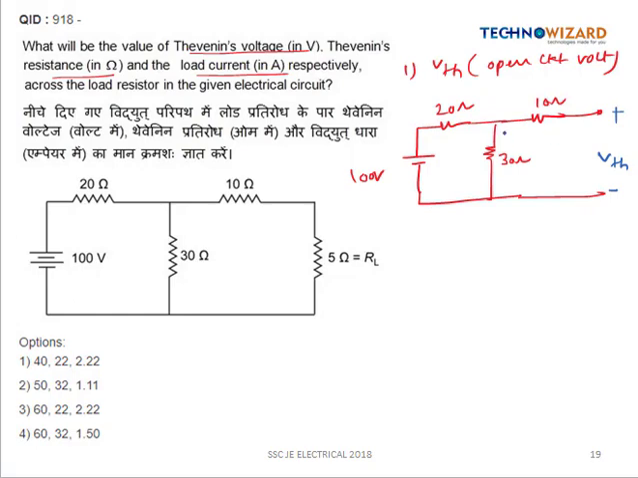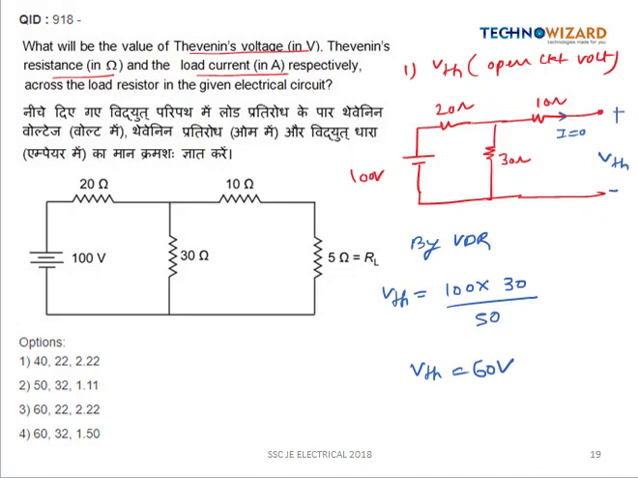As this is open circuited, no current will flow, so VTH will be nothing but the voltage across this 30 ohm resistor. So we can easily find it out by using the voltage division rule. So this VTH is nothing but the voltage across this 30 ohm resistance. So apply the voltage division rule. This will be equal to total voltage into, we have to calculate the voltage across the 30 ohm resistance, divided by sum of both. So we are getting the value of VTH as 60 volt.